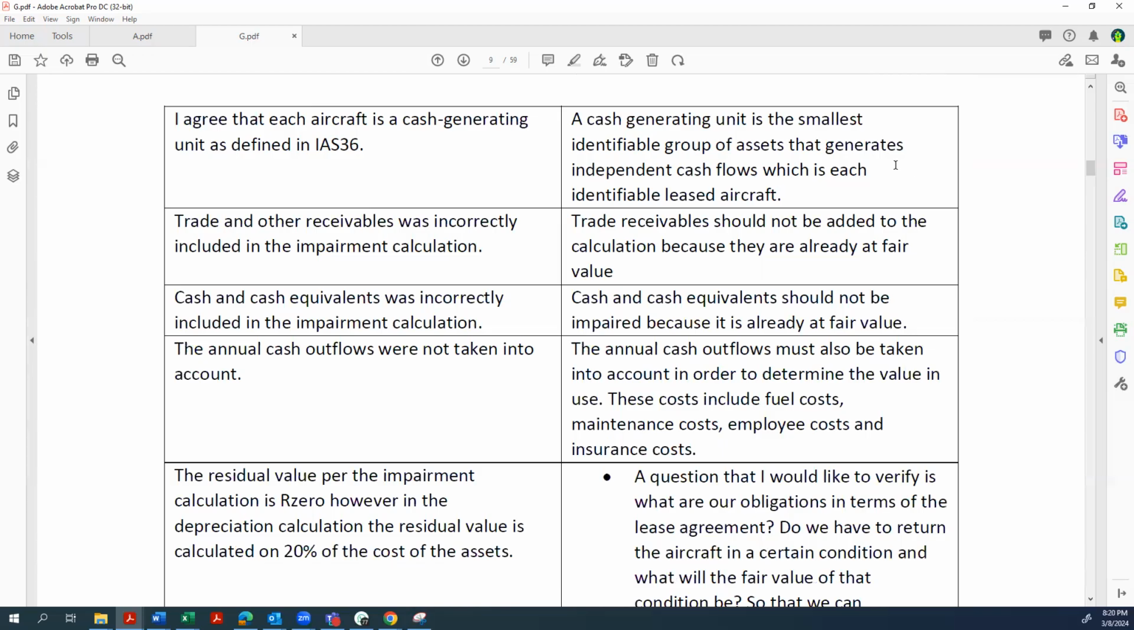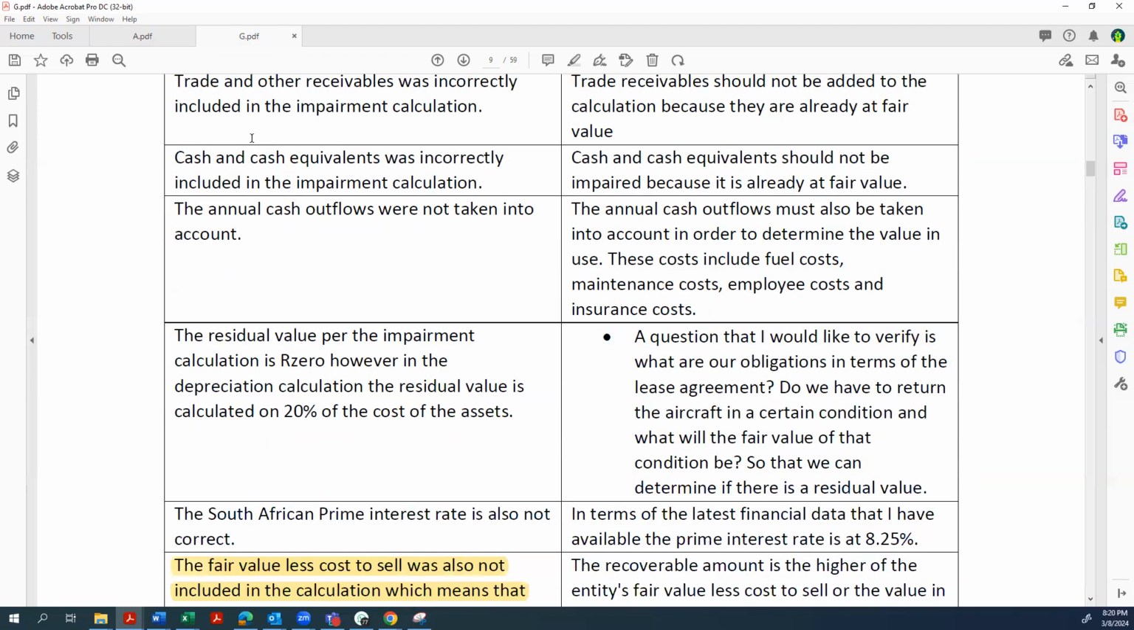The CGU is the smallest identifiable group of assets that generates independent cash flows, which is each leased aircraft. So that's not a valid point. They should actually be talking more about the lease agreements. Then the trade receivables were incorrectly included. Trade receivables should not be added to the calculation because they're already at fair value. That is the incorrect justification.